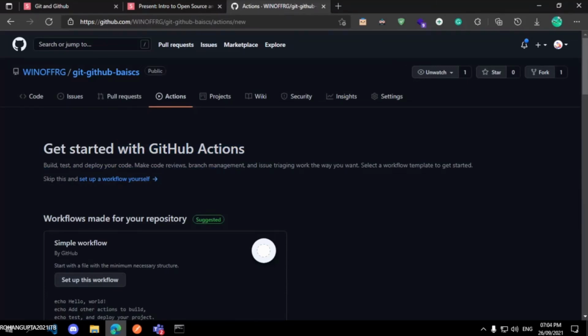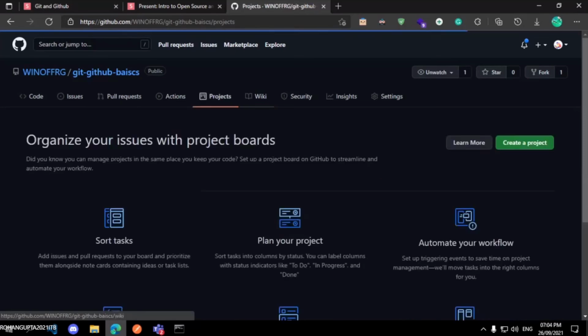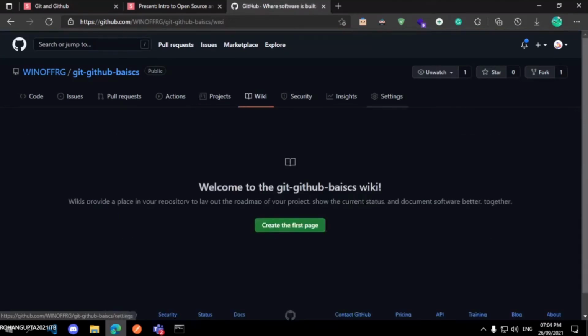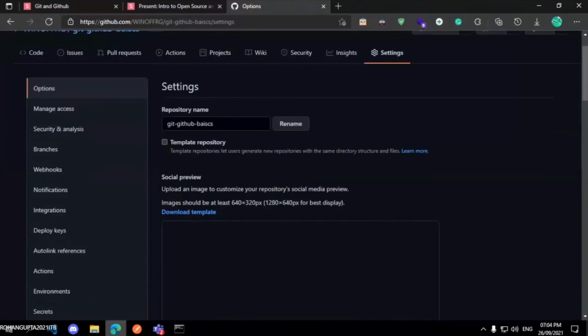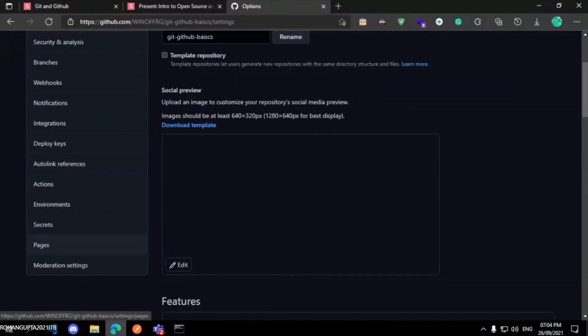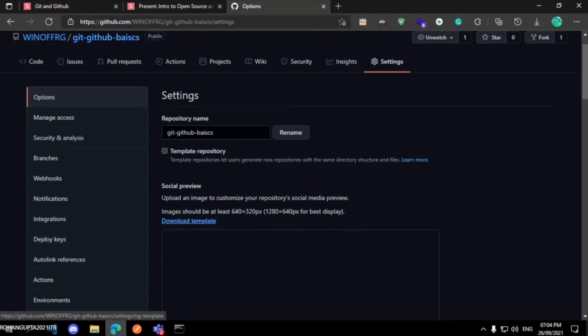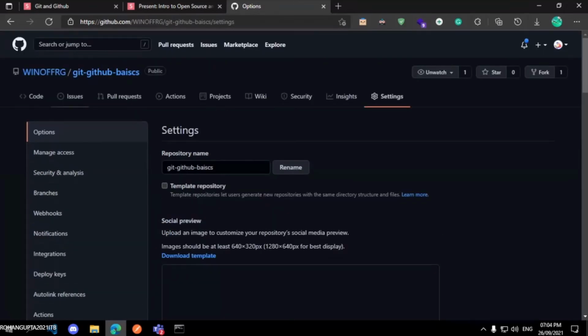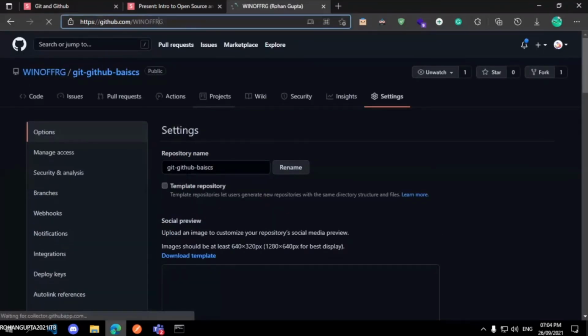GitHub Actions. This is the project tab, this is wiki, not of much use. And here's the important settings tab. Here you can rename your repository and many more things like environment variables, pages hosting. See, GitHub also provides us hosting, static hosting. Once we create a simple website made up of HTML, CSS pages, we can host that website on GitHub. So we don't need to pay for the server, everything, etc. It is also simple. One minute, I will show you.